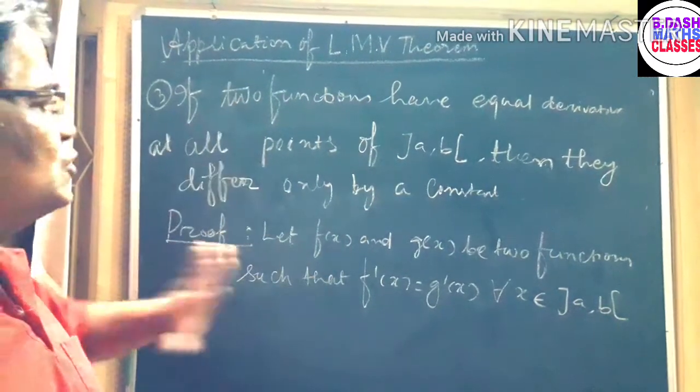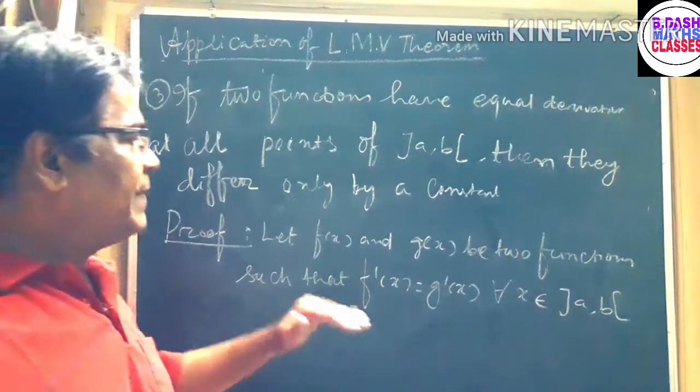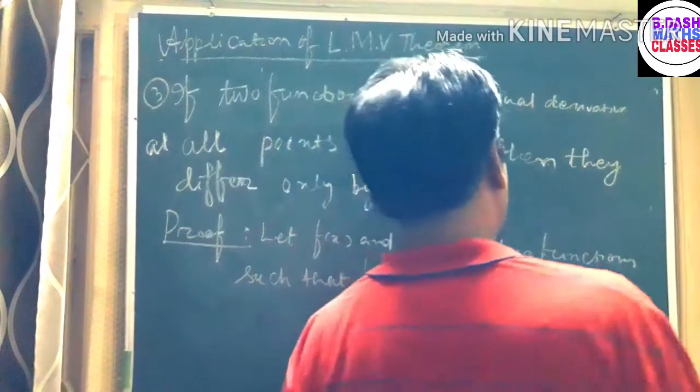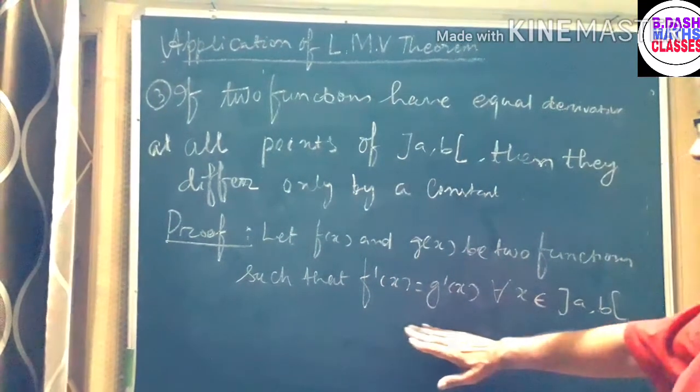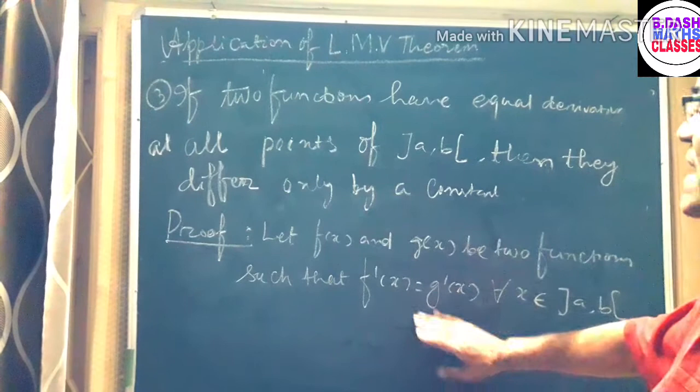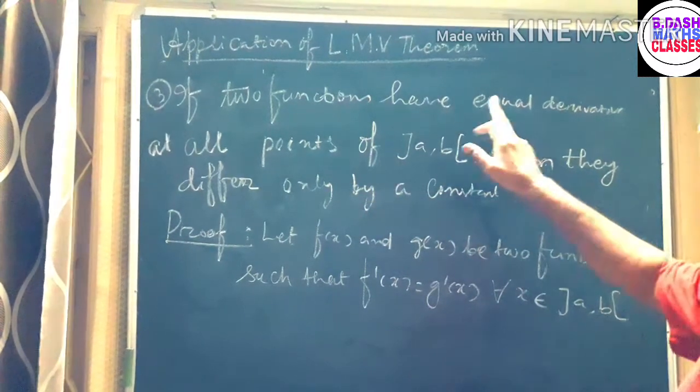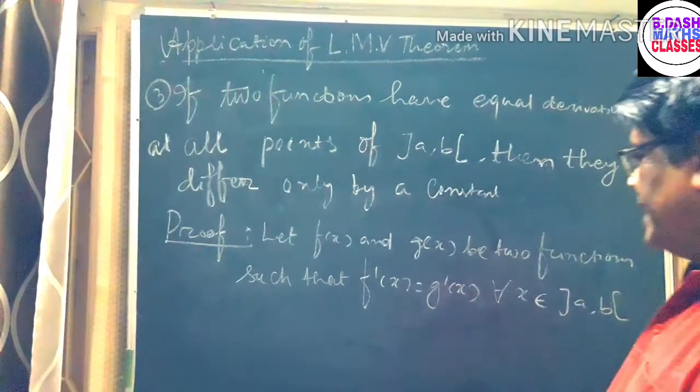So we are taking two functions, f of x and g of x, such that f dash of x is equal to g dash of x, that is, they have equal derivatives.